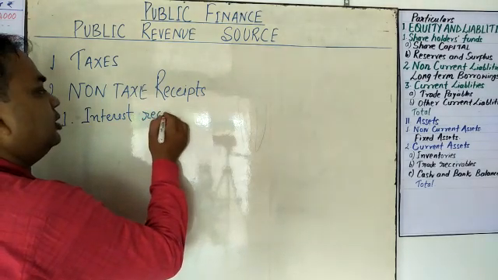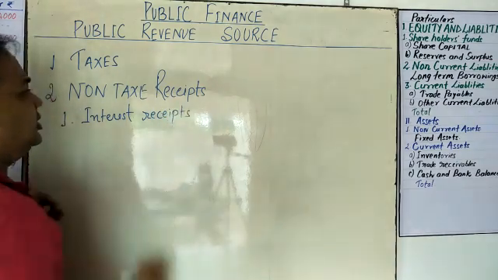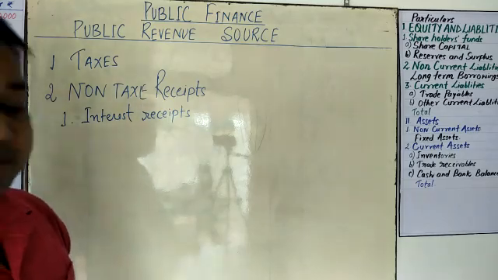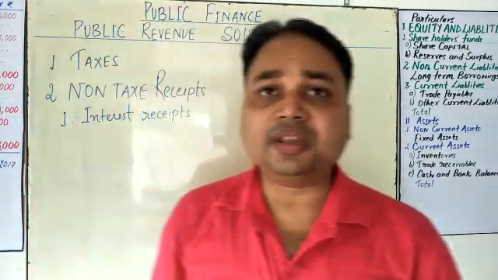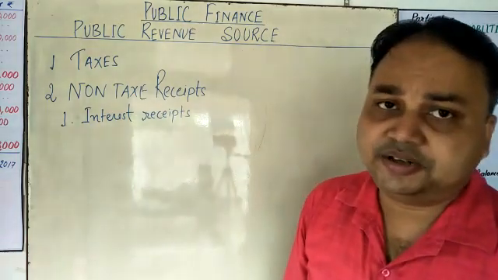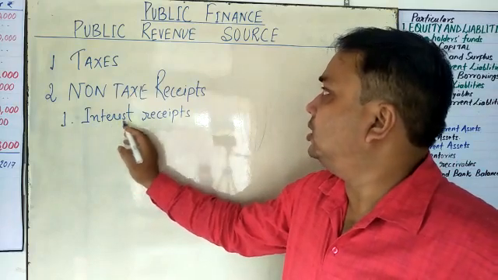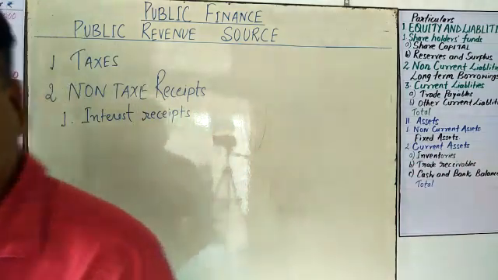It is also called interest receipts, so it comes under non-tax receipts. You already know the government has different types of savings deposits in the market as well as in other financial institutions. So whatever interest the government earns on these is also revenue.